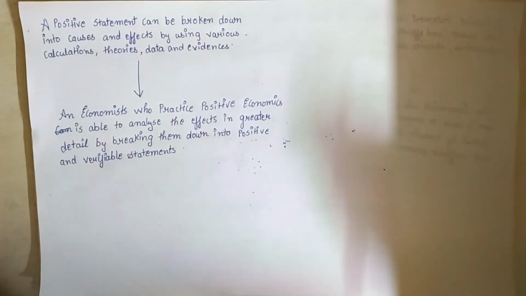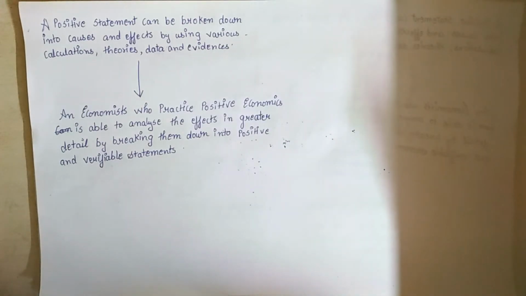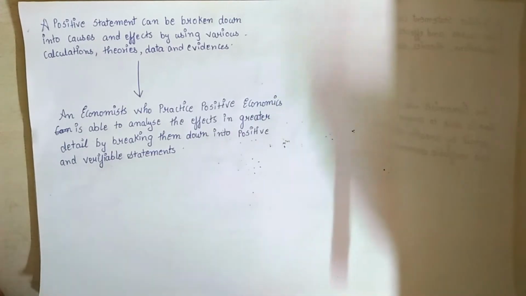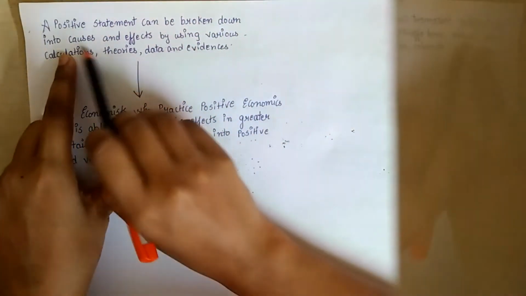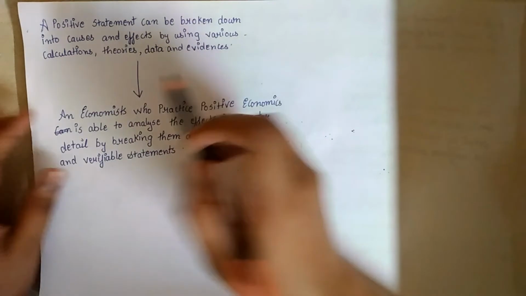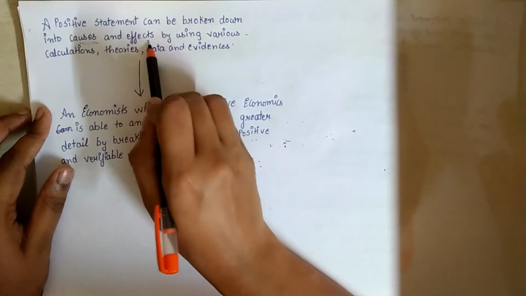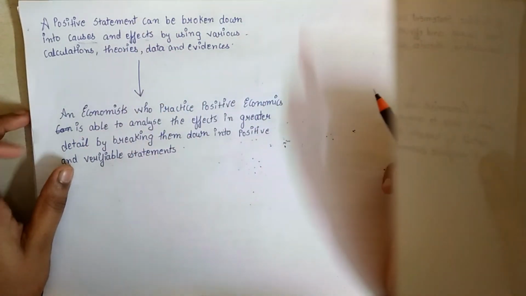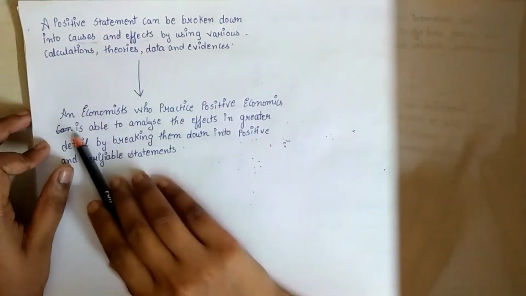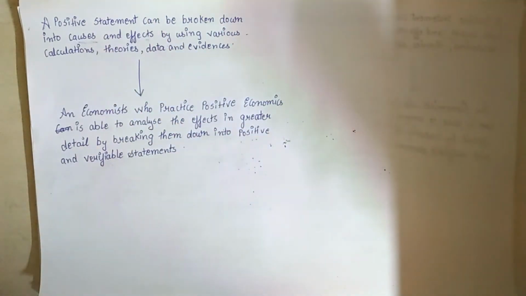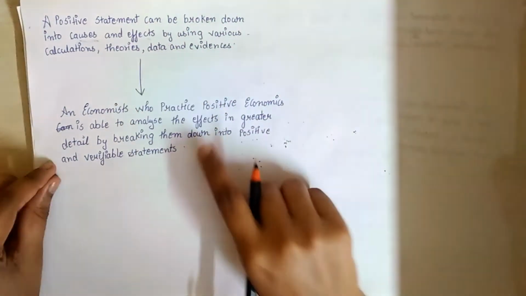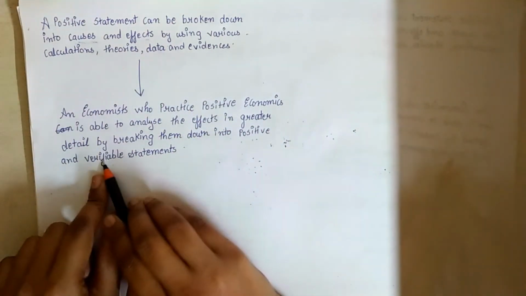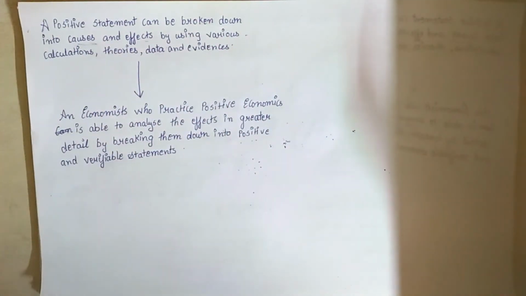Now to solve economic problems, a positive statement is more convenient because it can break down a problem into causes and effects by using various calculations, theories, data, and evidence. So an economist who practices positive economics is able to analyze the effects in greater detail by breaking them down into positive and verifiable statements.